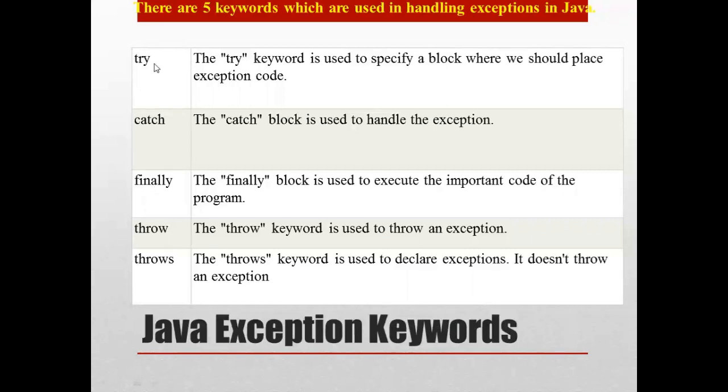The first one is try. It is used to specify a block wherein the exception code will be placed. The try block must be followed by either a catch block or a finally block. It means we cannot use the try block alone.